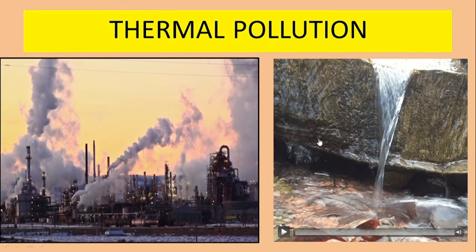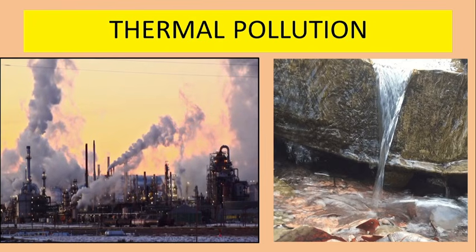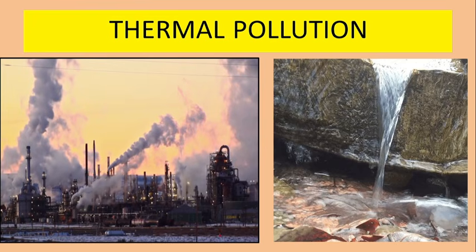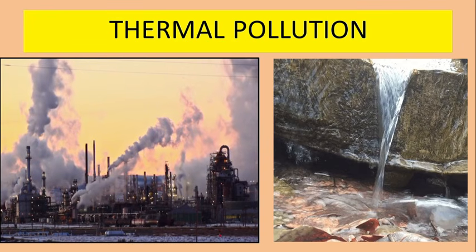Thermal pollution. Whenever plants like nuclear plants and thermal power plants use cold water in their industrial area to keep their machines functional, in that scenario a large amount of heat is trapped in the water.